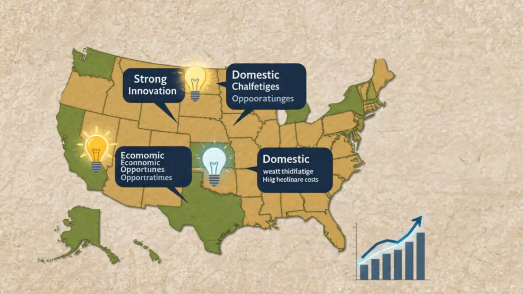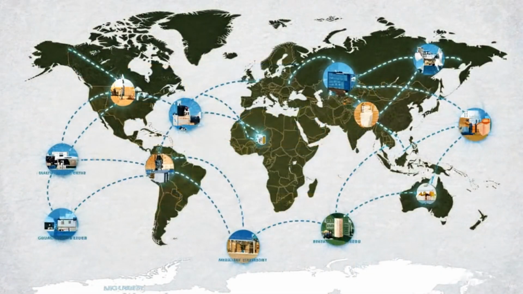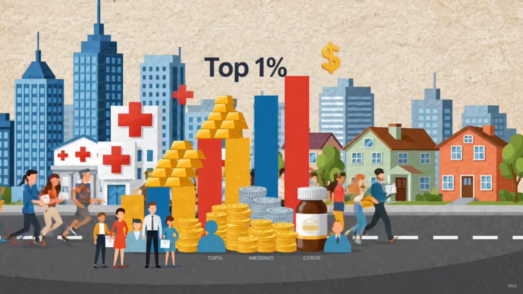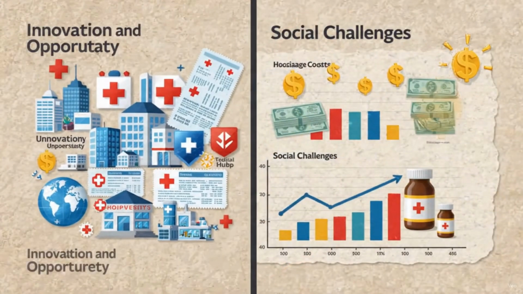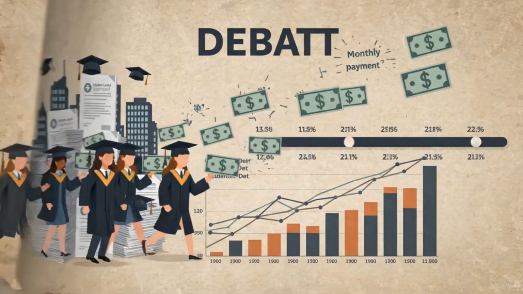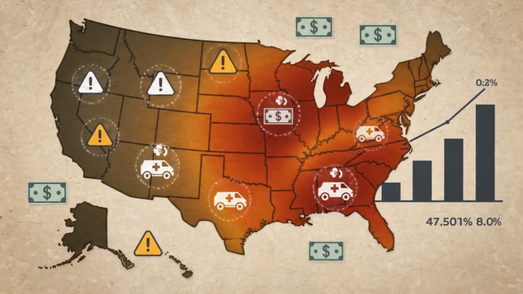But despite being a global superpower, what is daily life actually like for the average American? The reality on the ground is complicated. America has severe wealth inequality, where the top 1% holds a massive portion of the nation's wealth. Its healthcare system is notoriously expensive. Student debt sits in the trillions, and gun violence remains a critical issue, with hundreds of mass shootings occurring every